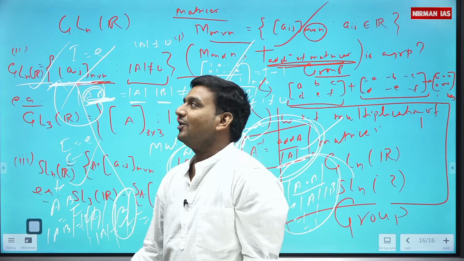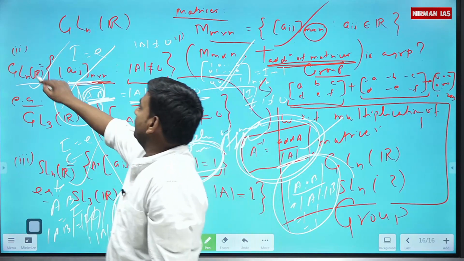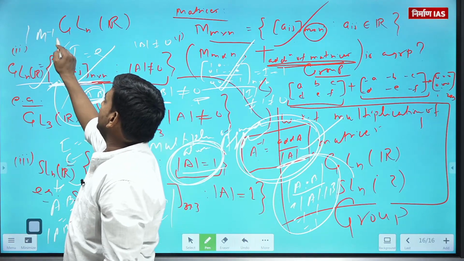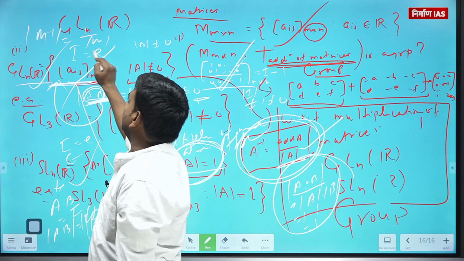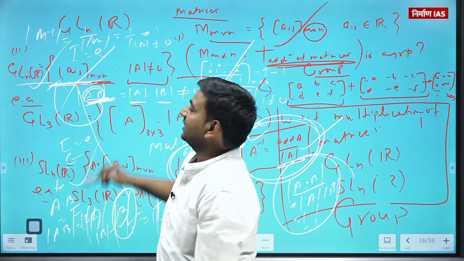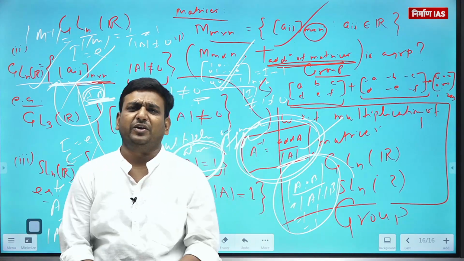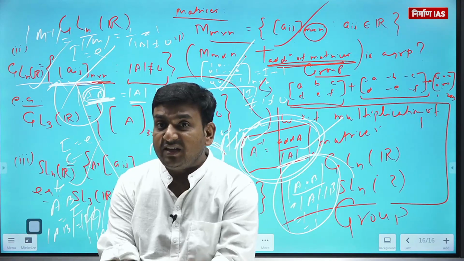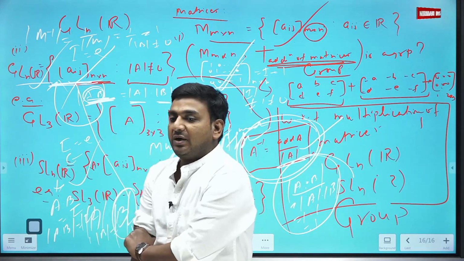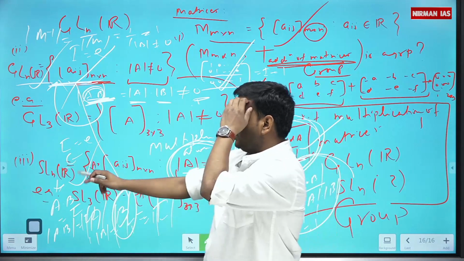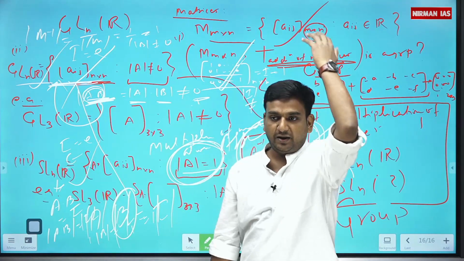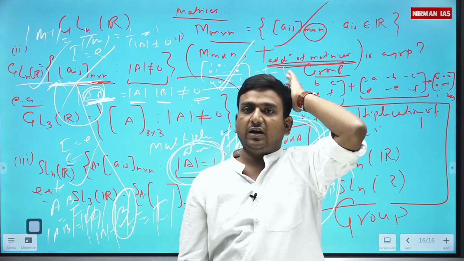Getting my point? Or you can talk about determinant of M inverse being 1 upon determinant of M. So 1 upon 1 is again 1. In any way you can go. That means with respect to multiplication of matrices, SLNR is a group. With respect to multiplication of matrices, GLNR is a group.